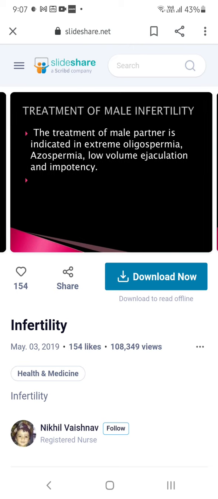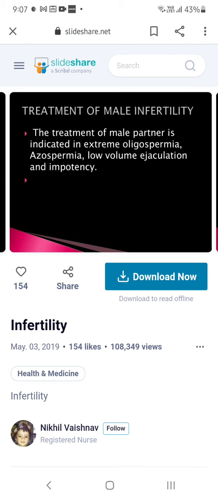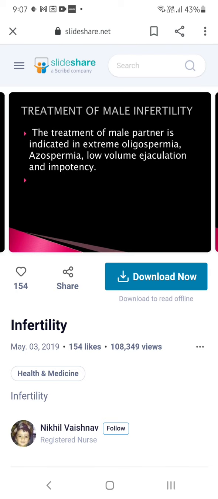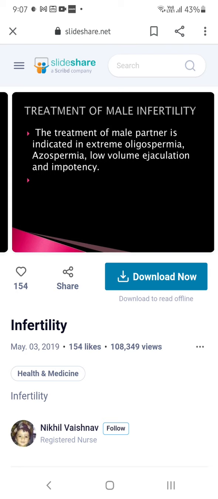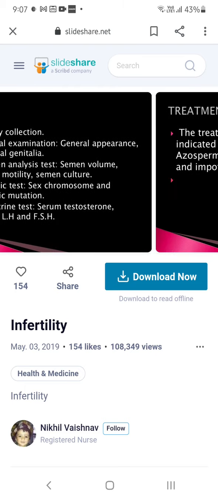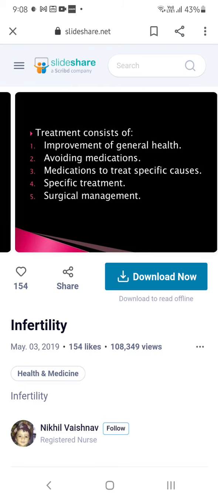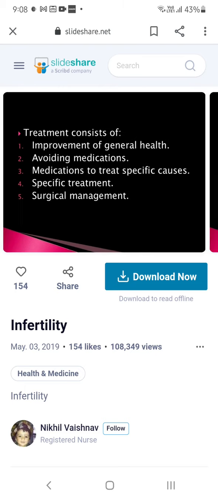What is oligospermia? Decrease in sperm count. Aspermia, where they cannot produce sperm outside. Low volume ejaculation, only a little amount of sperm will come out. And impotency, they do not have any sperm production. So that may be the treatment. Depending upon this, we have to give the treatment.